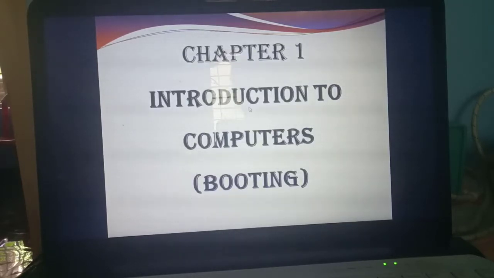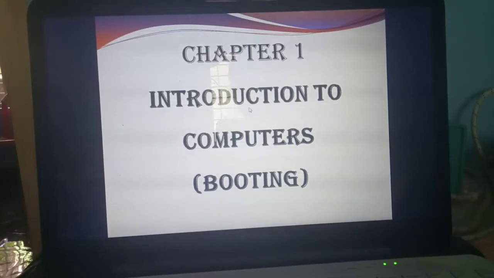In introduction to computers, what have you studied already? What do you mean by computer? In which places do you use the computer? What's the use of computer? What do you mean by hardware? What do you mean by software? What are the functional components of a computer? Very important question. Types of generations of computer, functional components of a computer, input unit, output unit, input devices, output devices. This much you discussed yesterday, isn't it?